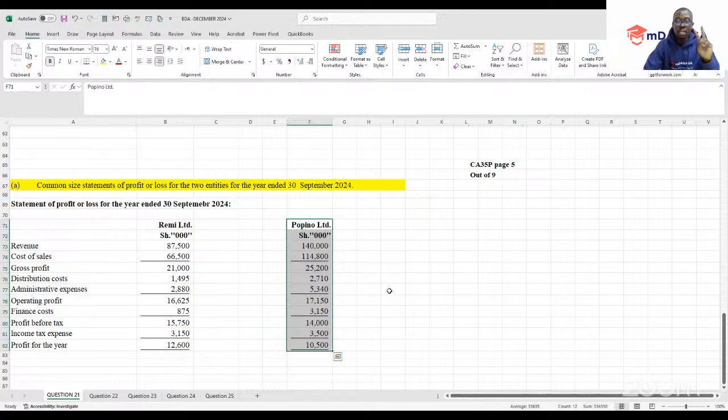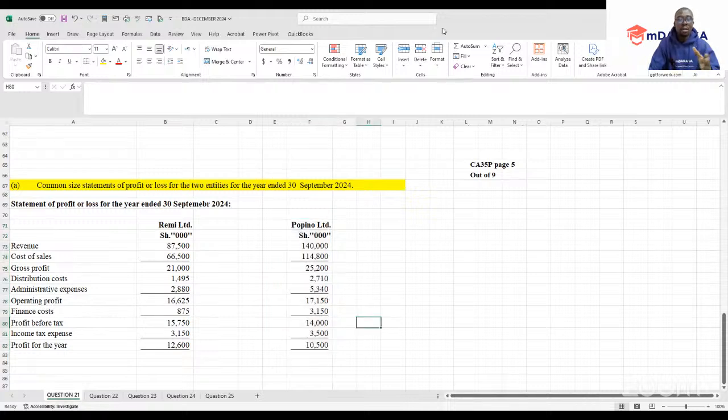And remember, we normally talk of two types of common size. The first one we normally refer to as vertical, and the other form we refer to as horizontal common size. So when you are asked, without the examiner specifying that you're dealing with horizontal, always prepare a vertical common size, whereby we are preparing our common size based on a particular base in our statement.